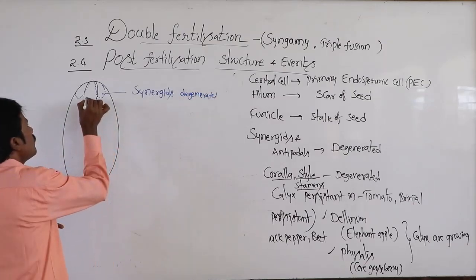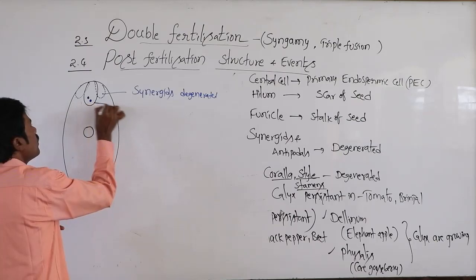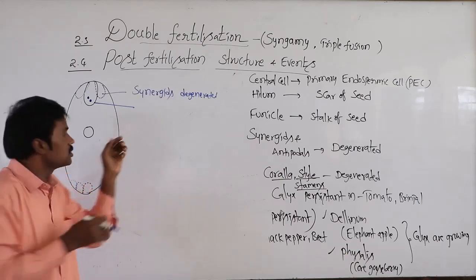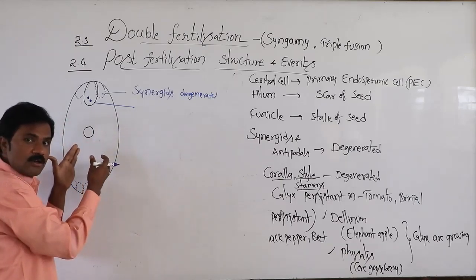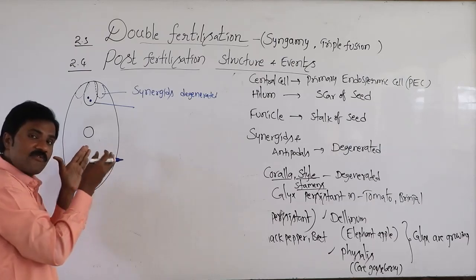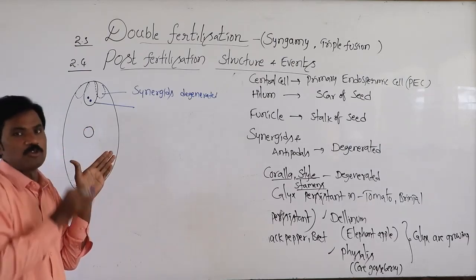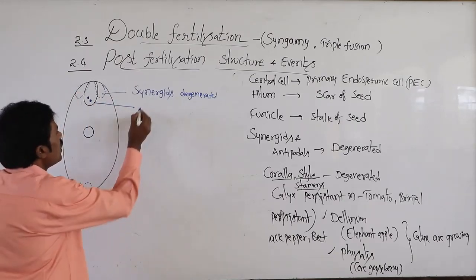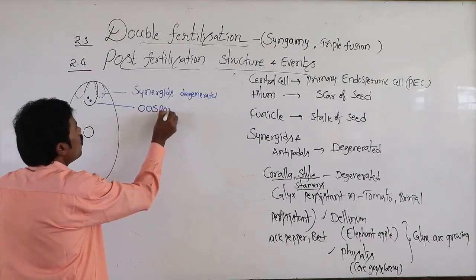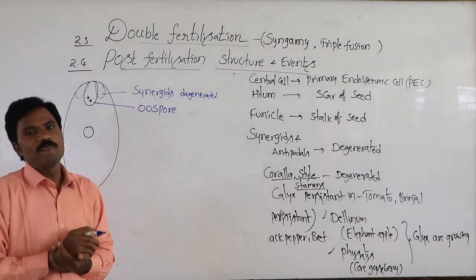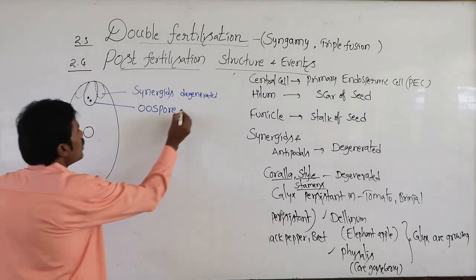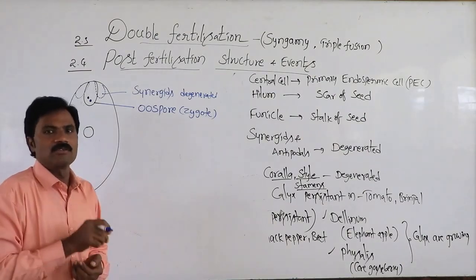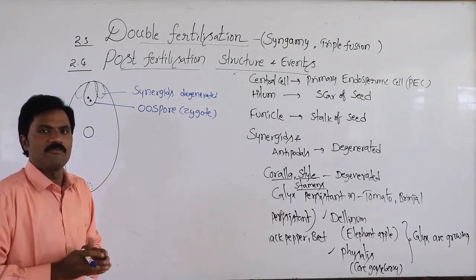Degenerated. But here, that egg cell fuses with the male gamete after fertilization. This represents the embryo sac, and it indicates how the embryo sac looks after fertilization. The degenerating synergids, as well as the oospore: the oospore or zygote will be formed in the diploid condition. Oosphere is related to the egg cell; oospore is formed after fusion of male and female gametes.